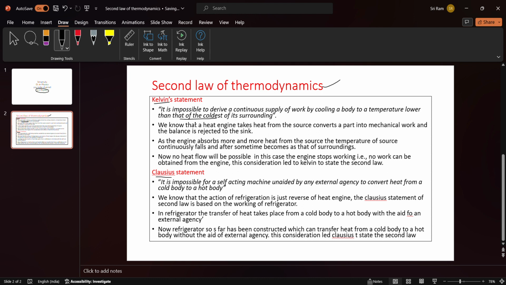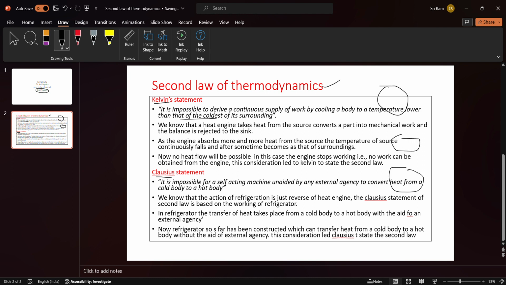Let me explain its statement. "It is impossible" means it is not possible. "To derive" means to take a continuous supply of work. Suppose here one substance is at higher temperature, and here one more substance like this.